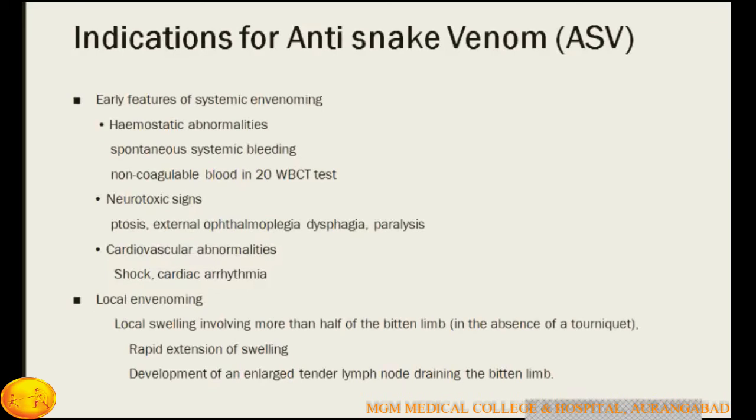What are the indications of anti-snake venom therapy? When the patient has early features of systemic envenomation like hemostatic abnormalities, spontaneous systemic bleeding, or a positive 20 minute whole blood clotting test, or neurotoxic signs like ptosis, external ophthalmoplegia, dysphagia, and paralysis, or some cardiovascular effects like shock or cardiac arrhythmia.